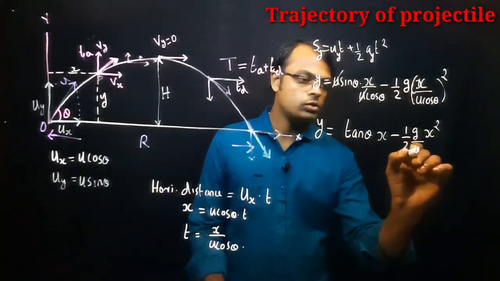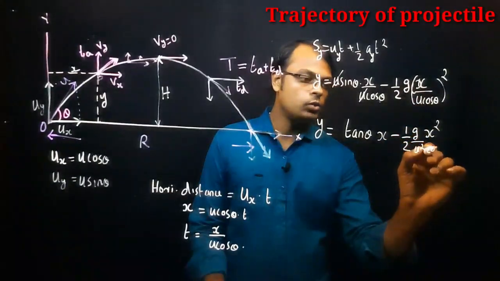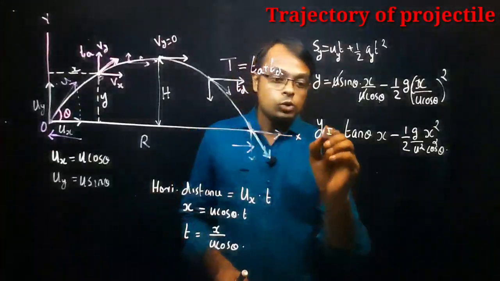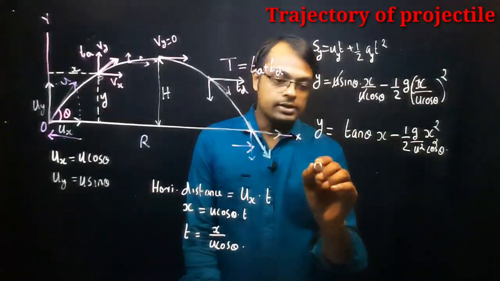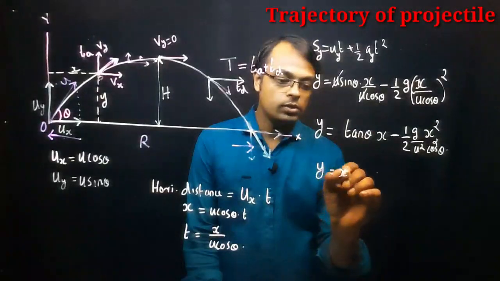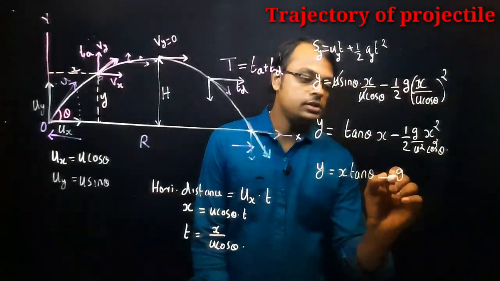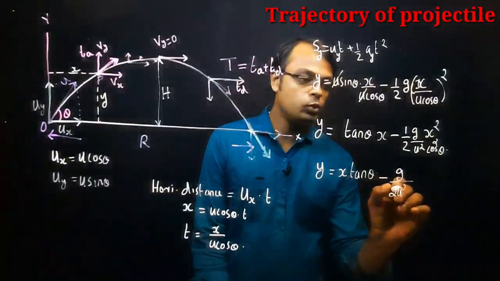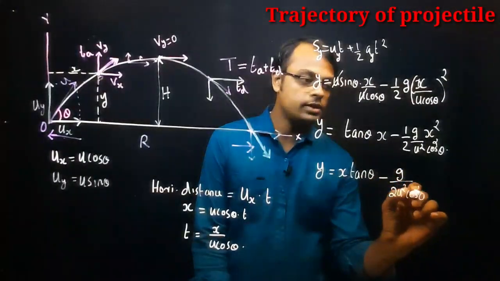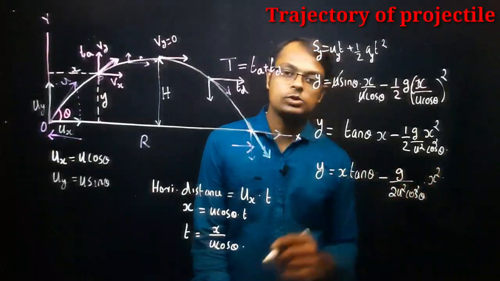So it becomes u square into cos square theta. So we can write this equation as y is equal to x tan theta minus g divided by 2u square cos square theta into x square.